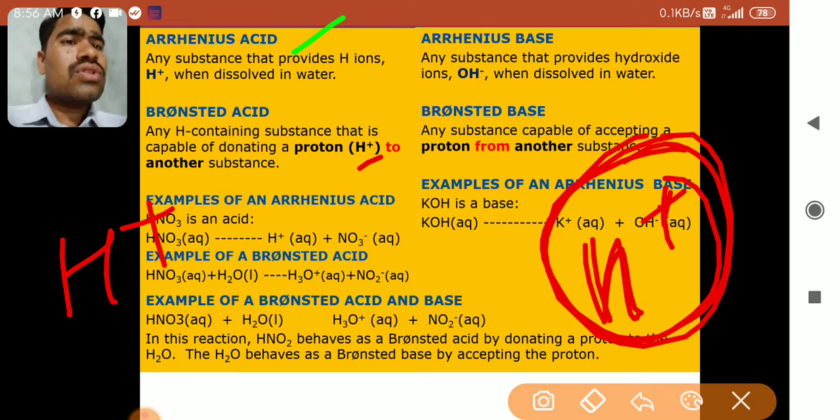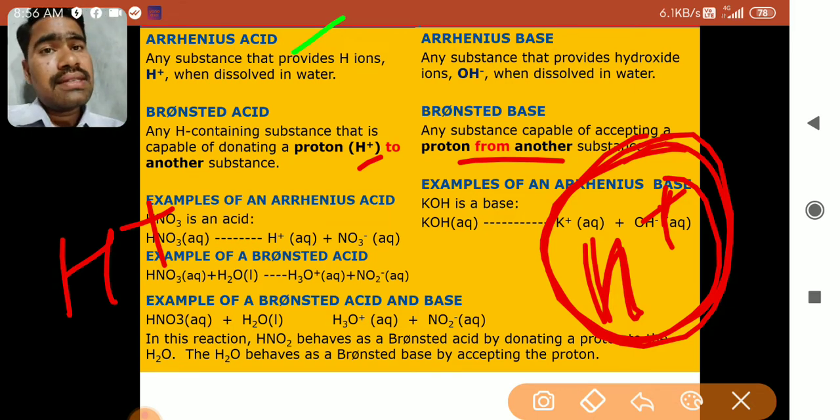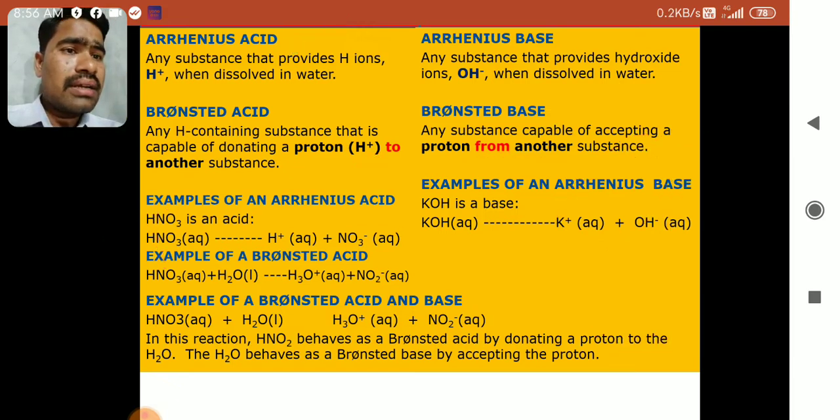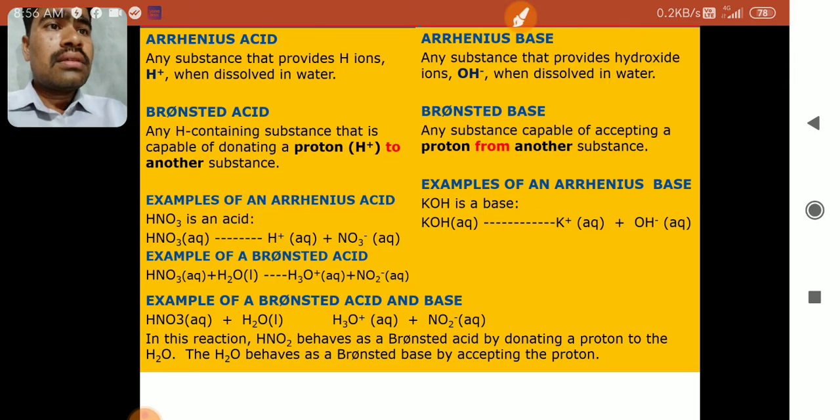Now what is the definition of a Bronsted base? You can see here, any substance capable of accepting a proton from another substance. Those are acids which are able to donate the proton, and those are bases which are able to gain or accept that proton. If a substance accepts the proton that the acid has given, then we will call it a base. With the help of examples you can understand these definitions. Okay, see.